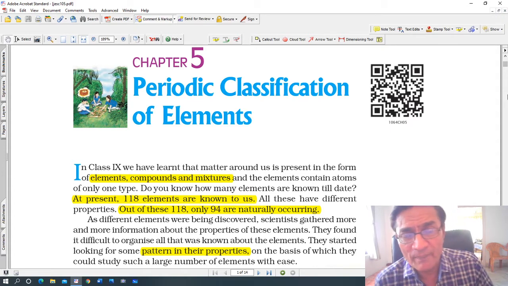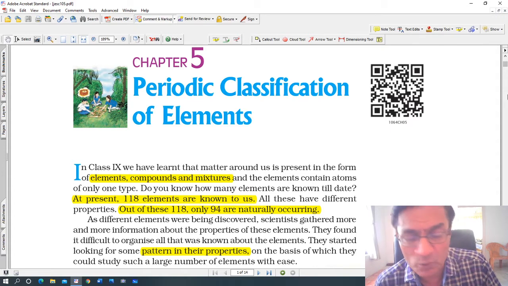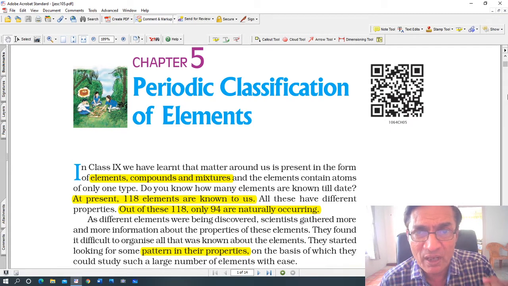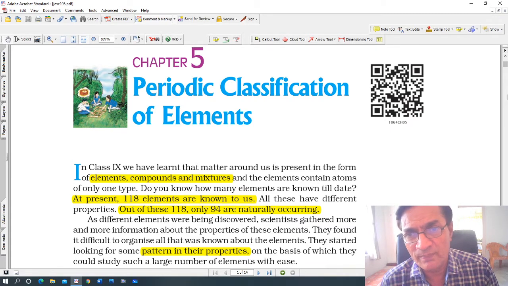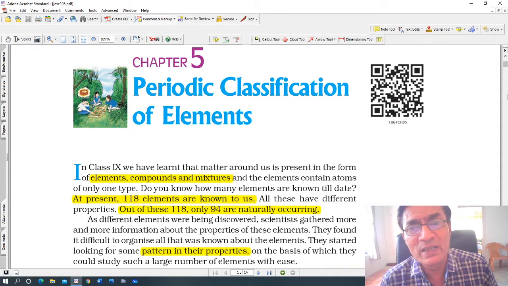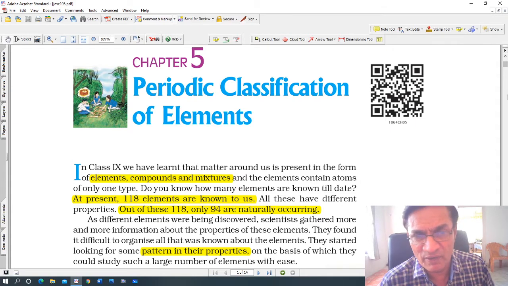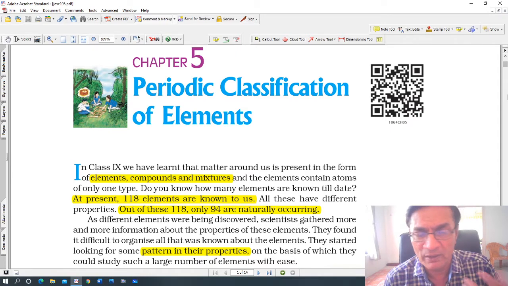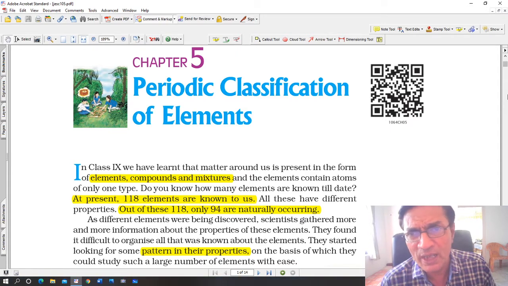So nitrogen, hydrogen, oxygen, and carbon are elements which are found widely on the Earth's surface, whether in the Earth's crust in compound form or in the atmosphere.